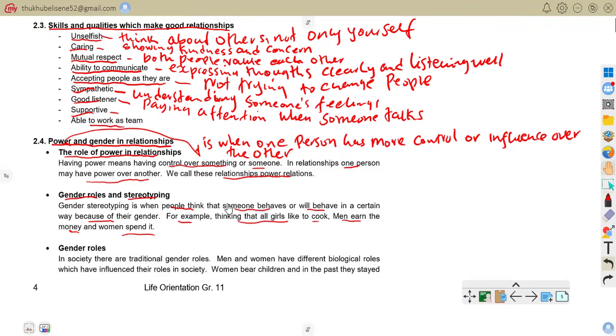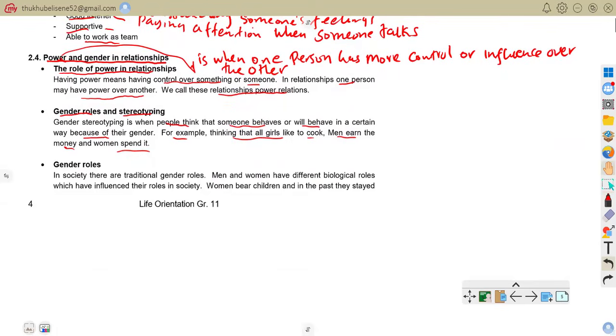Now we come to gender roles. These are socially created expectations about how men and women should behave, often influenced by tradition and culture. For example, traditional men were expected to work and earn money, while women were expected to stay home and raise children. That is why in society there are traditional gender roles.